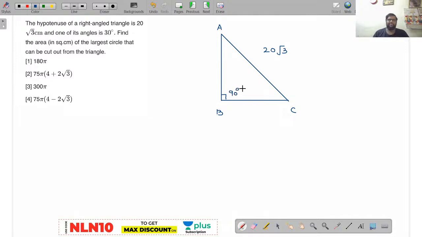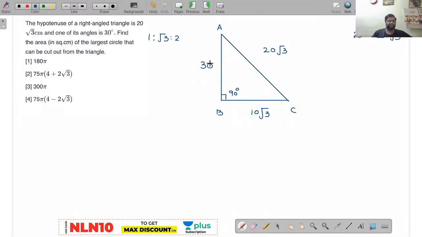Now observe here, if this is 90 and one angle is 30, the other angle must be 60 degrees only. So the ratios have to be in the format of 1:root 3:2. Two parts value is 20 root 3, so one part value will be 10 root 3. Now this will be 10 root 3. Now the root 3 part will be how much? 30. Am I right or wrong?